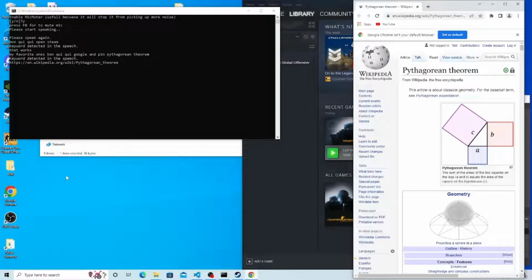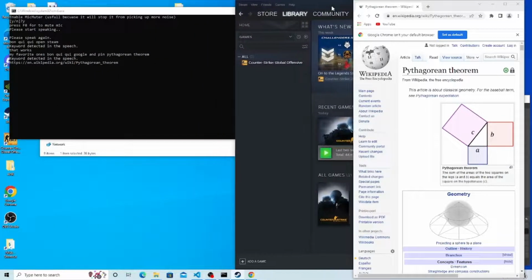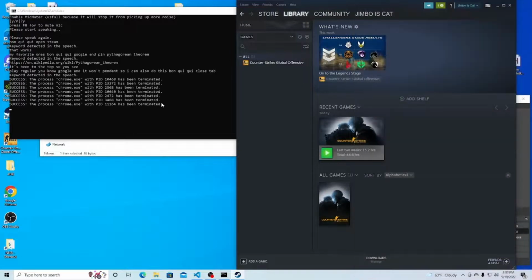So, it's pinned to the top. You see? You could just say regular, Google, and it won't pin it. So, you can also do this. BonQuickly close tab. Closing tab. See? Alright.